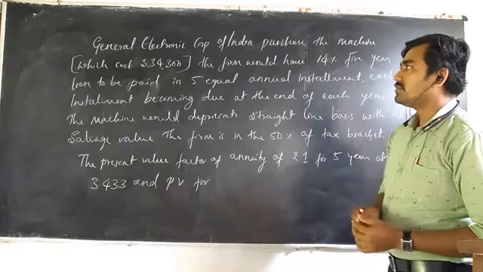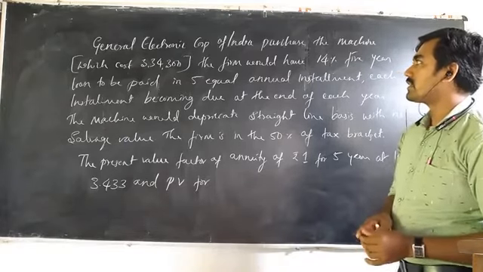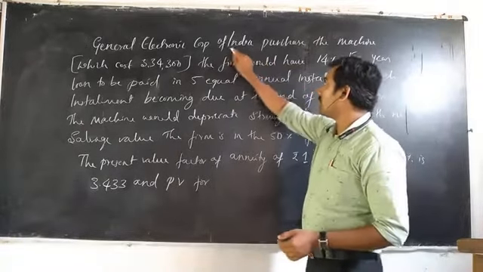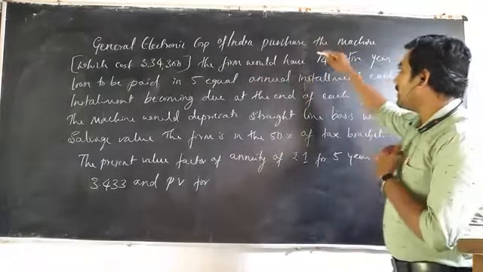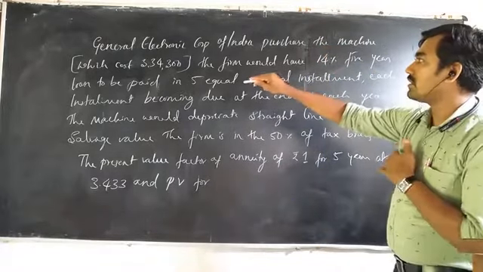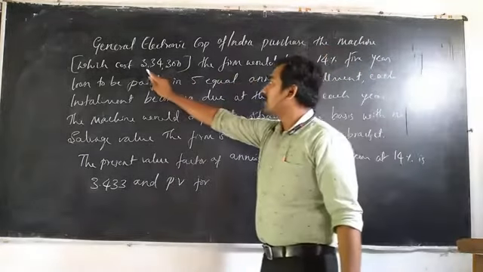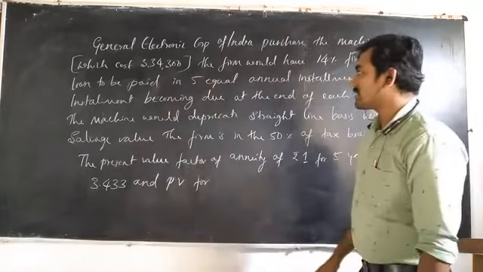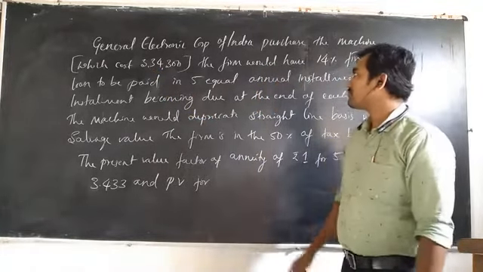See that problem. General Electronic Corporation of India purchased a machine which cost rupees 3,34,300. This is the cost of the machine.